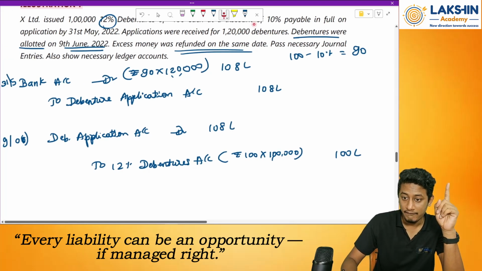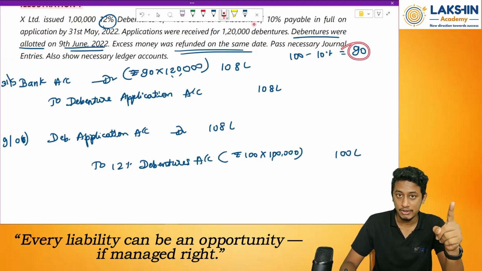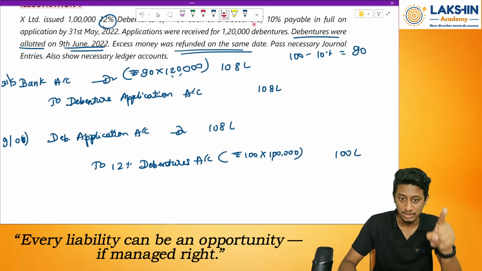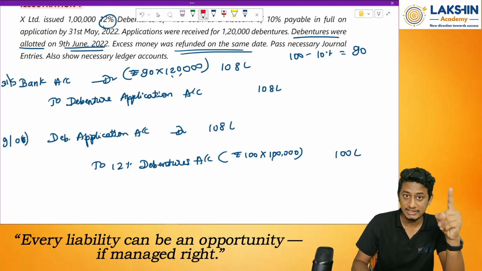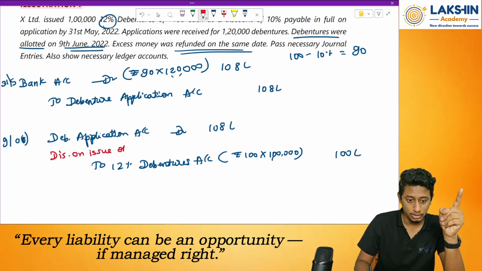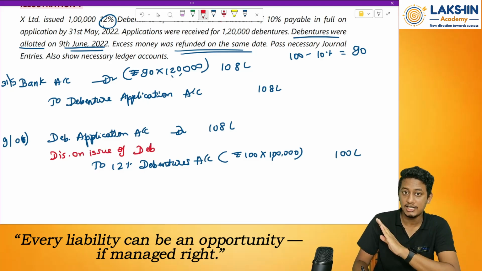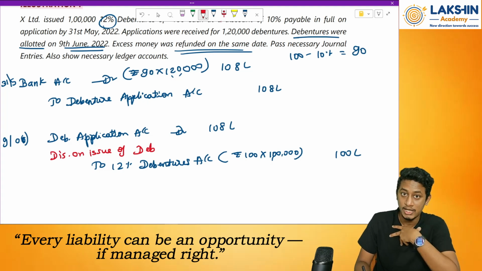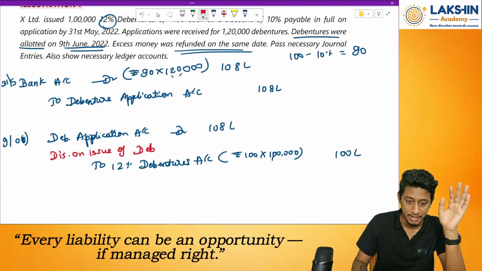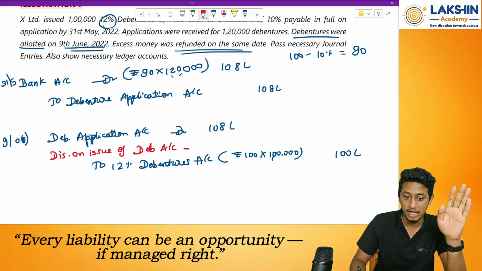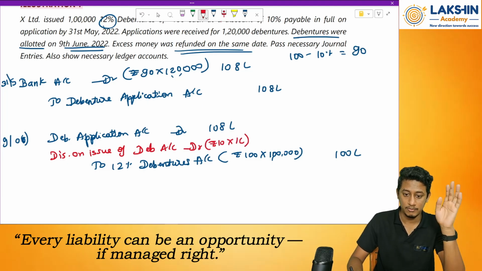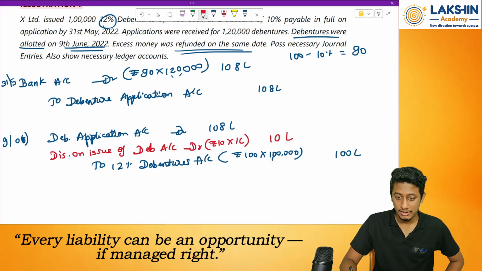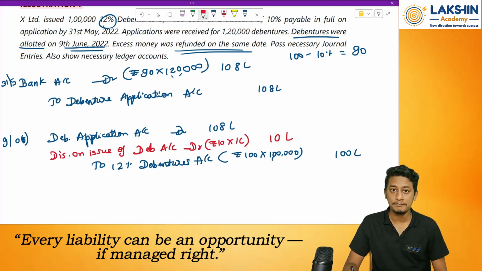Remember, we have issued a discount. 10 rupees is a discount given to the debenture holder. So it will be a loss for us, an expense. So debit the account Discount on issue of debenture. Regarding the redemption, they have given us nothing over here, so we'll assume it is redeemed at par. So do not open any premium on redemption account. How much? Rupees 10 into 1 lakh. That will be 10 lakhs. Done? Okay.